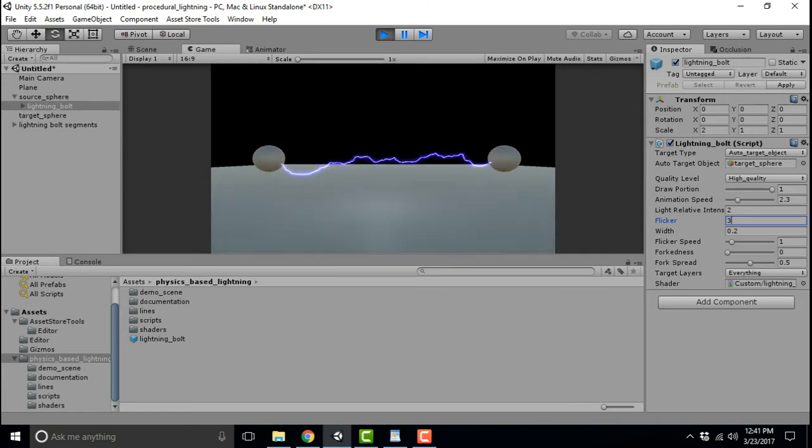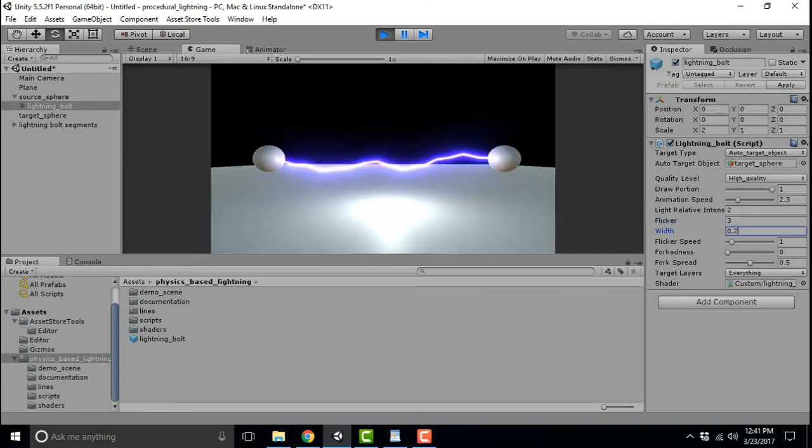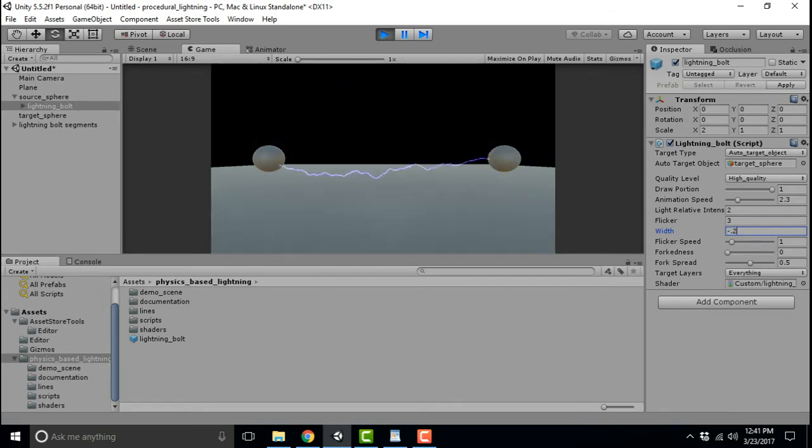If you want the lightning bolt to flash intermittently, you can set the base width of the bolt to a negative number and the flicker to a positive number, and the bolt will appear whenever the sum of the base width and the flicker width is greater than 0. This is how the lightning bolts from the sky in the included demo scene are created.